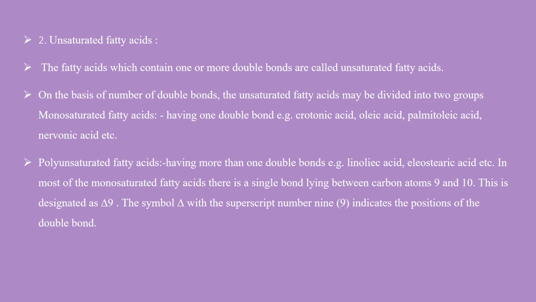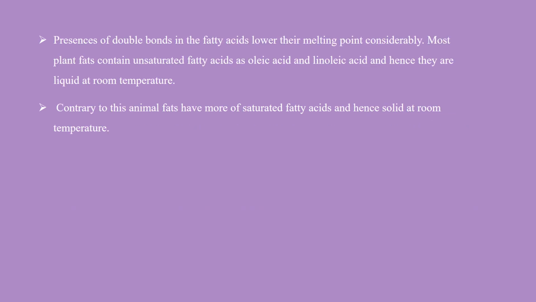In monounsaturated fatty acids, the double bond always lies between carbon atoms 9 and 10, so this double bond is designated as delta 9. The symbol delta with a superscript number indicates the position of the double bond. Wherever double bonds are present, they are represented by the delta symbol. The presence of double bonds in fatty acids lowers their melting points.